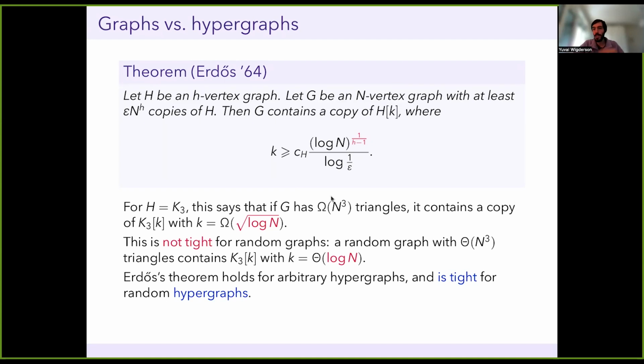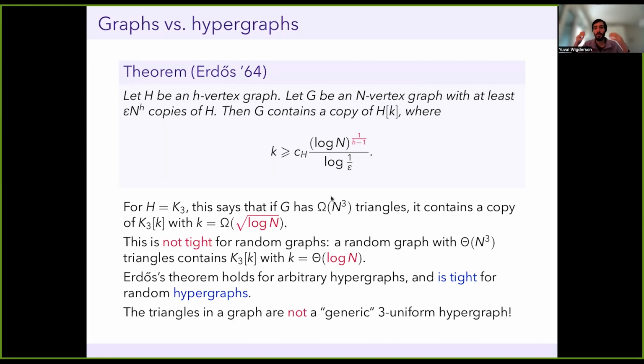But if I'm just applying this to the set of triangles in a graph, the collection of triangles arising in a graph is not the same as a typical 3-uniform hypergraph. And so even for a random graph, the set of triangles in it is not like a random 3-uniform hypergraph. So this discrepancy, the fact that it's not tight for a random graph, is really coming from the fact that it's not seeing the graph structure. It's really working on the level of a hypergraph.